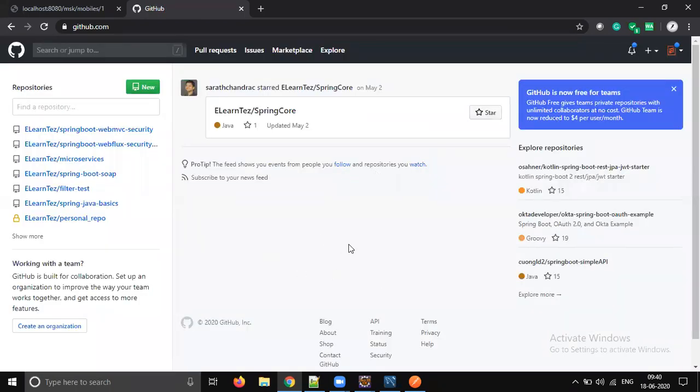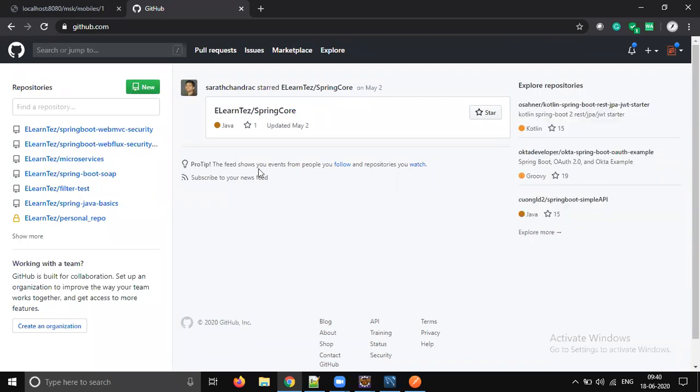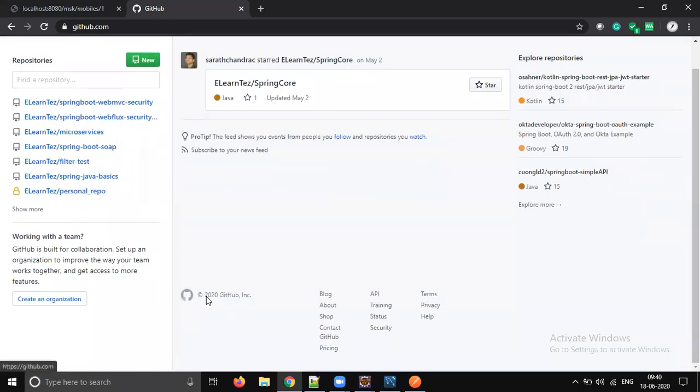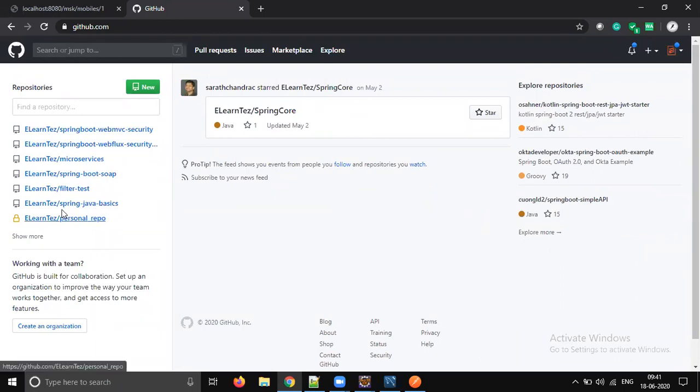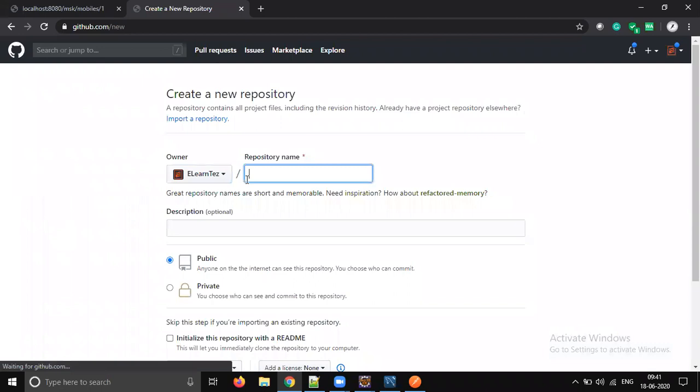Okay. So the UI got changed. Let's go to the home folder. This looks a little new to me. Let's create a new repository. Here we go. Let's name it as